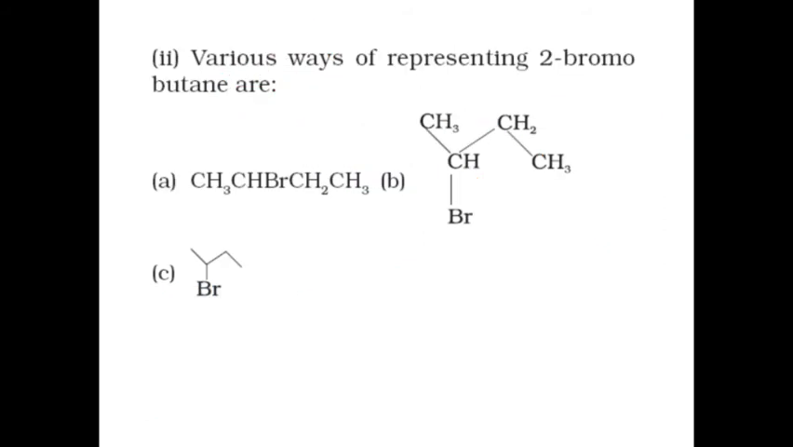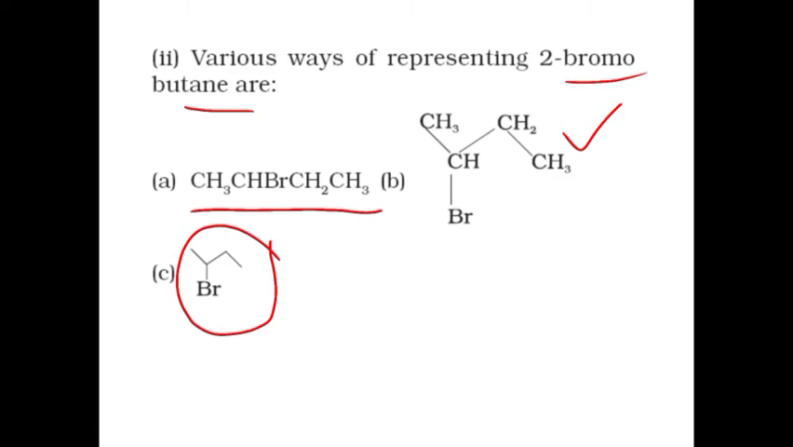So there are various ways of representing 2-bromobutane. For example, you can see we can represent it either in condensed form, or in expanded form, or by bond line structure. Here bromine is an element other than carbon and hydrogen, so it can be represented.